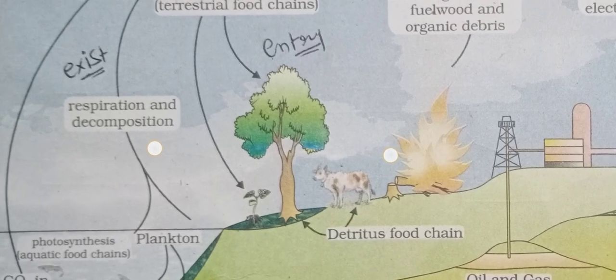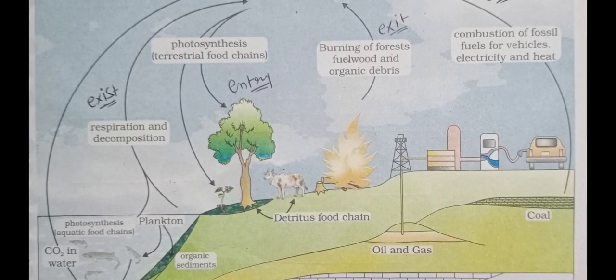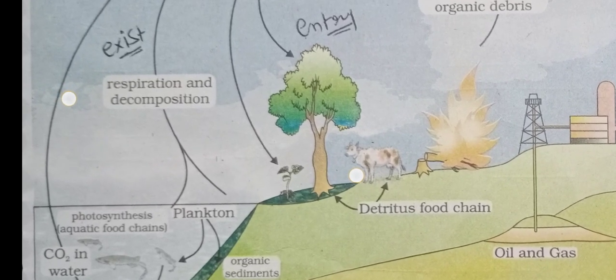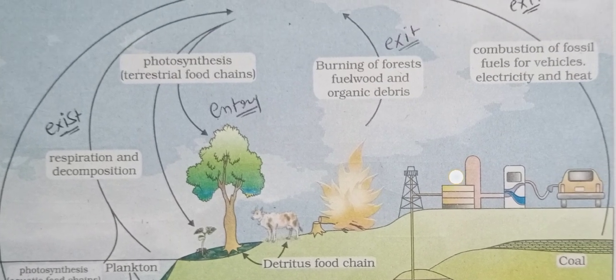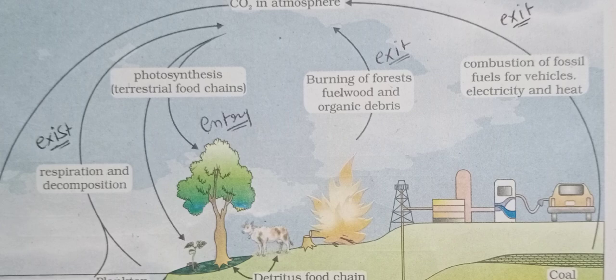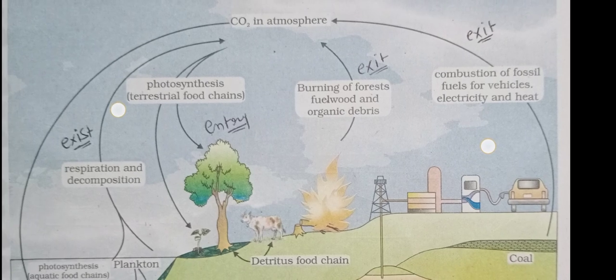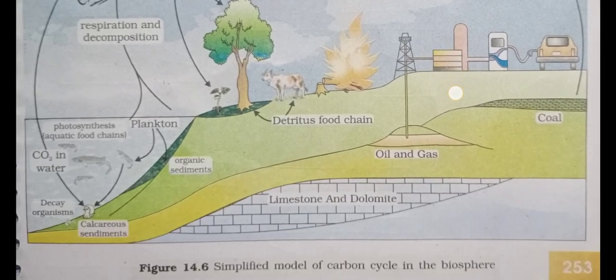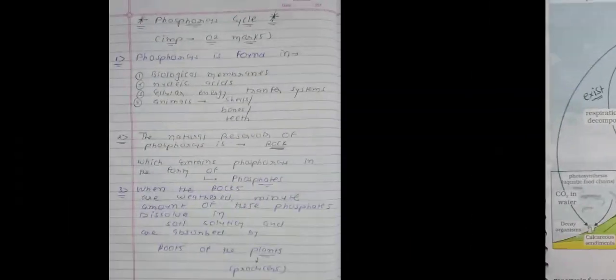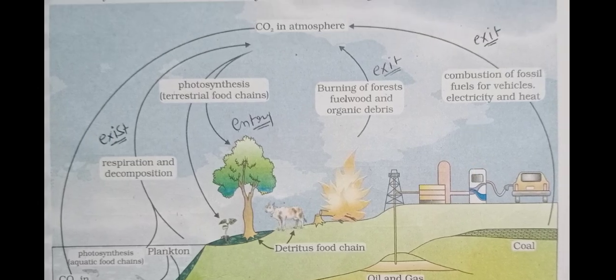So you can say that there is one entry point of carbon dioxide and so many exit points are there. You can say the respiration and decomposition, here burning of forest, fuel wood and organic debris. Here you can say the combustion of fossil fuels for vehicles, electricity as well as heat. Okay, so you will remember there is only one entry point and so many exit points of the carbon.